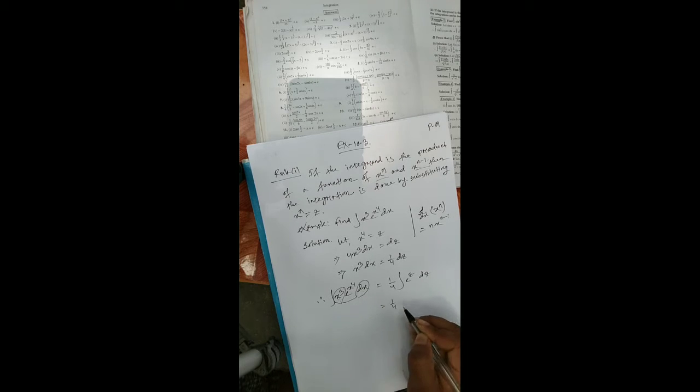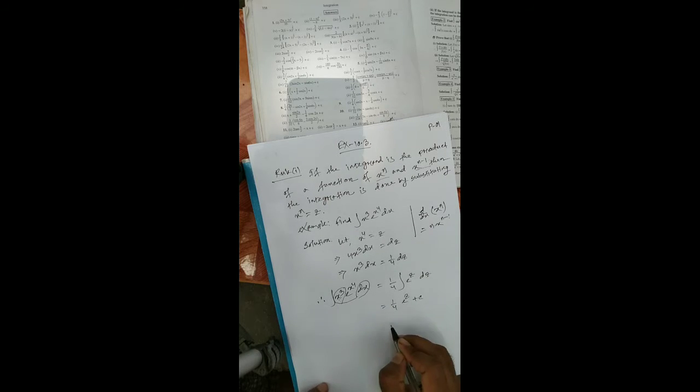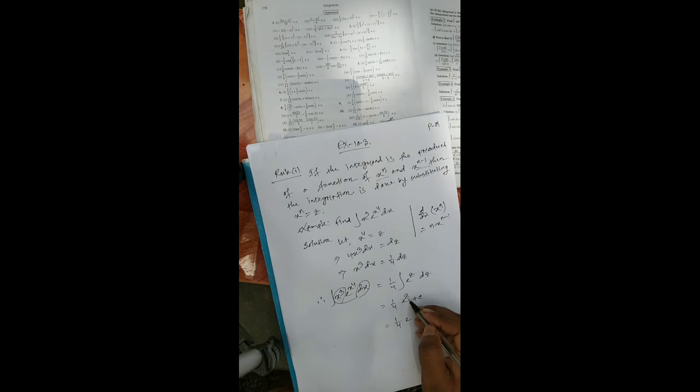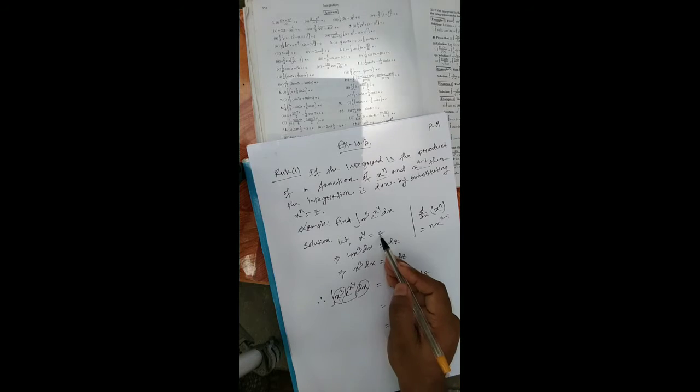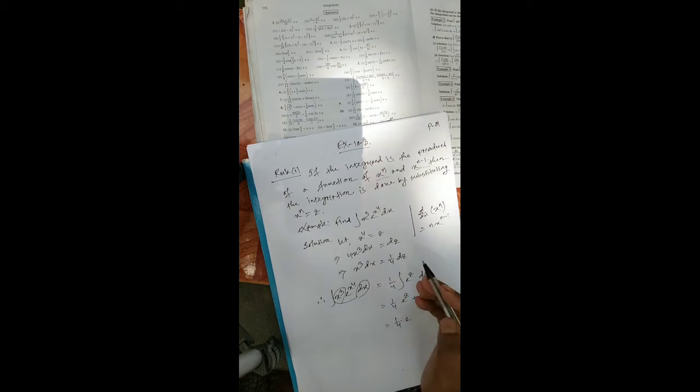Now 1 by 4, integration of e to the power z is e to the power z. Now write down e to the power z plus c. 1 by 4 e to the power, the given math variable is x, so we write down the value of z. Z is equal x to the power 4, so 1 by 4 e to the power x to the power 4 plus c. This is the answer.